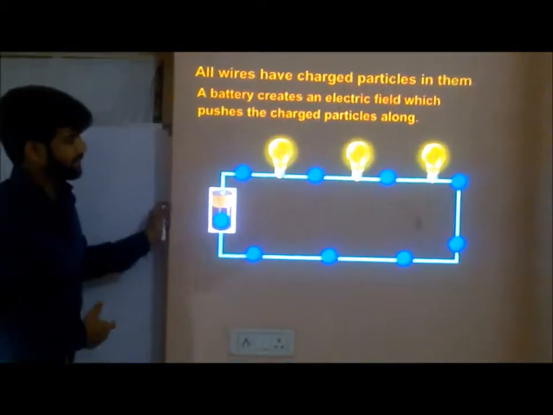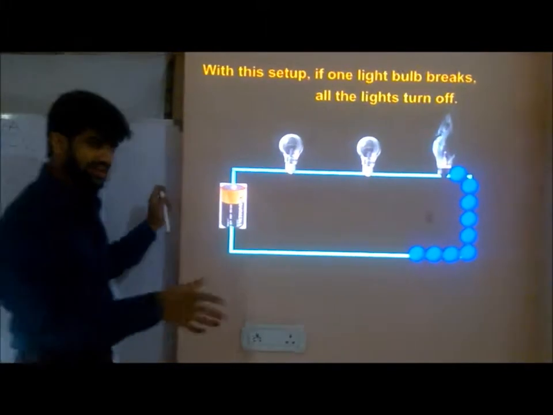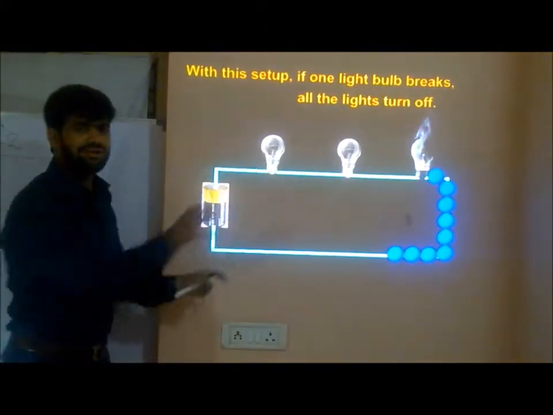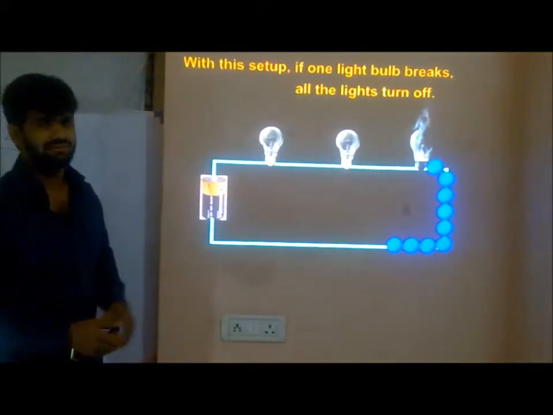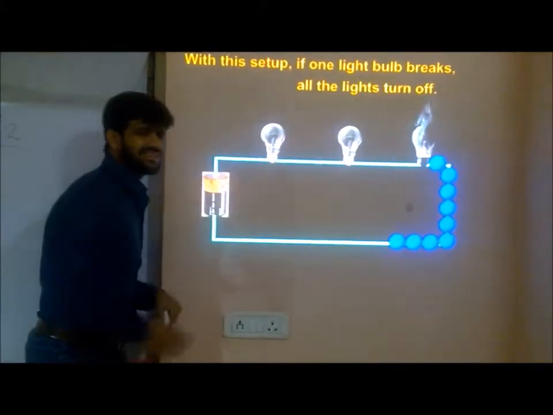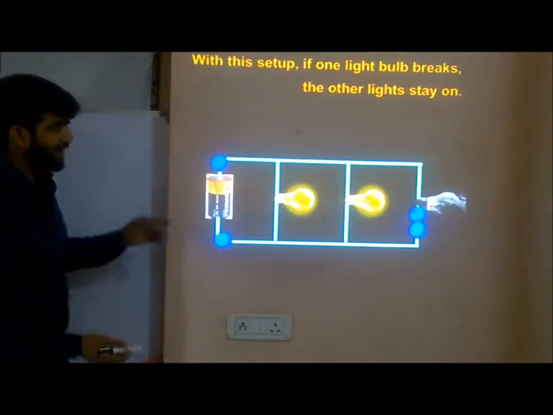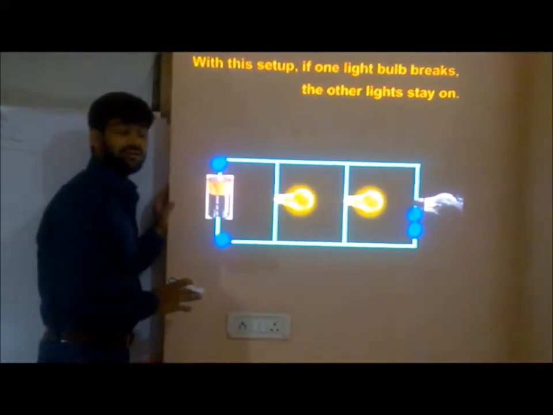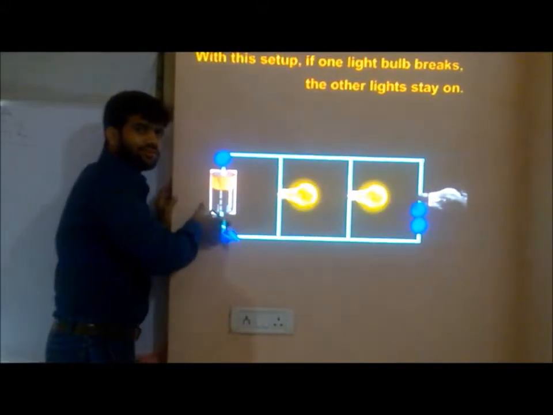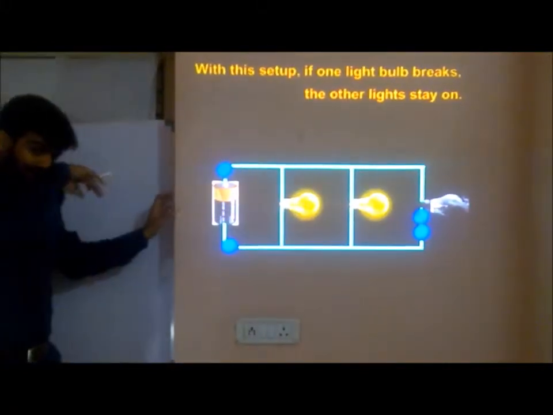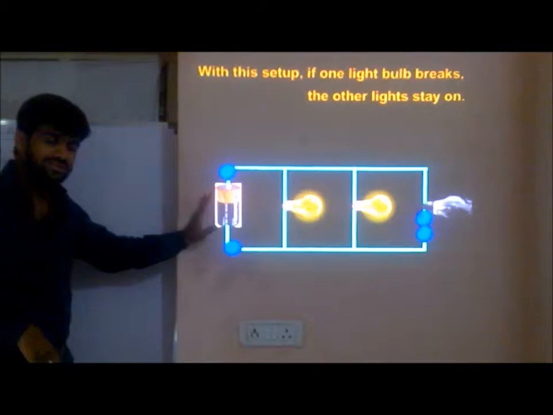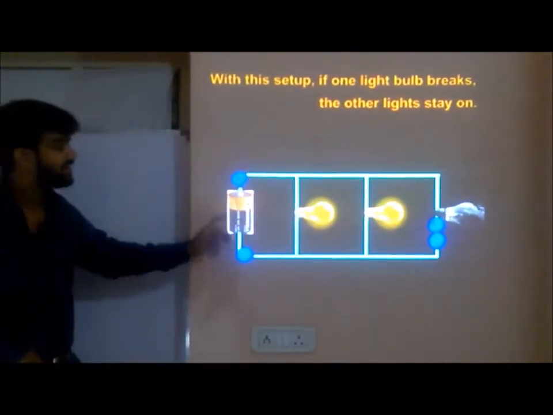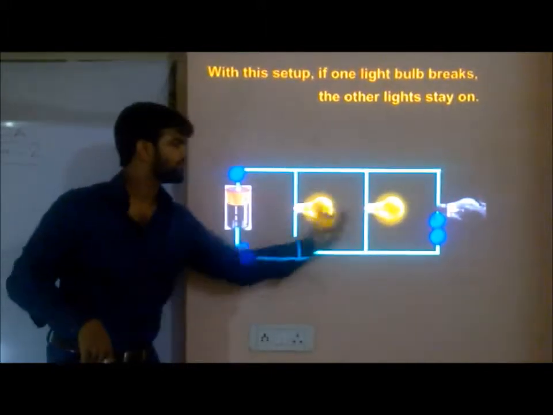Okay. Next slide. Here in series, what happens if any one of the bulbs is not glowing properly? It will cause the whole circuit to fail. Why? Because it's connected in series. Next slide. Parallel, each and every bulb will glow perfectly. Reason is what? In series circuit, voltage will be the same, current will differ. But in parallel circuit, voltage will differ, current will be the same. So you are getting proper load.